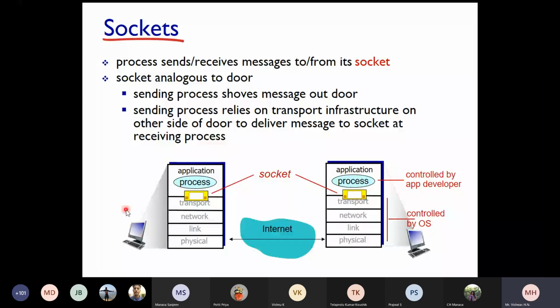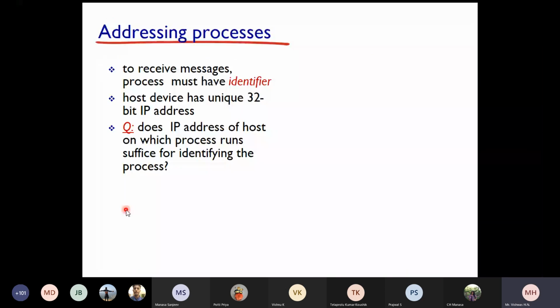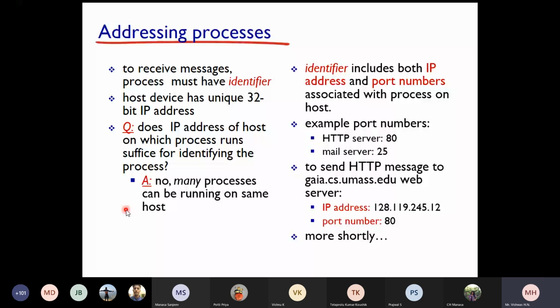Addressing processes: to receive a message, a process must have an identifier. Of course, we know that it is basically the IP address. Here it is a 32-bit IP address, that means an IPv4 address is required. Instead of IPv4, you can have IPv6 also. Does the IP address of the host on which the process runs suffice for identifying the process? No, many processes can be running on the same host.